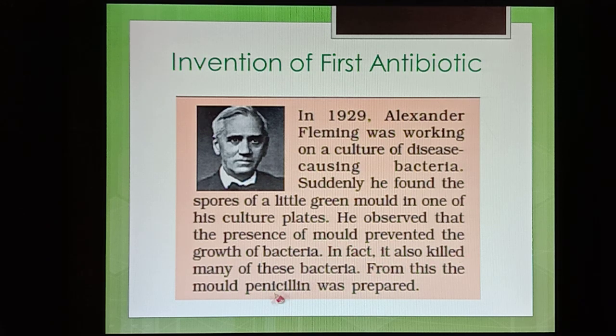It had also killed many of these bacteria. From this he found that the mold penicillin could be prepared. So he got an idea that some microorganisms are killed by other microorganisms, and for that he first discovered the antibiotic. The first discovered antibiotic is penicillin. That penicillin is a fungus that is green in color, and it helps to kill the bacteria present in our body. So remember, fungi are interestingly killing the bacteria present in our body.